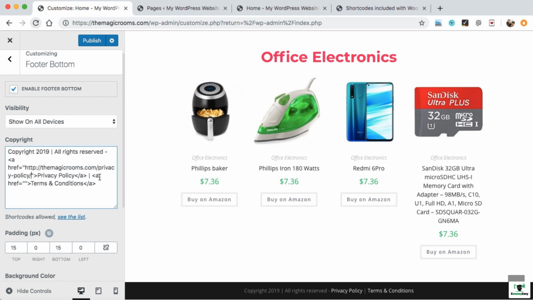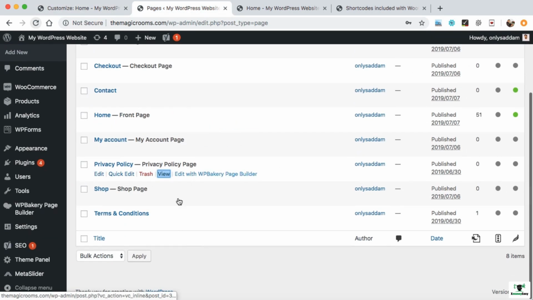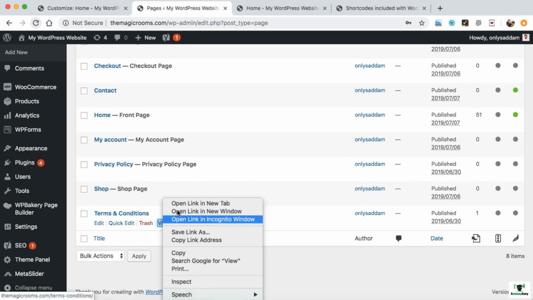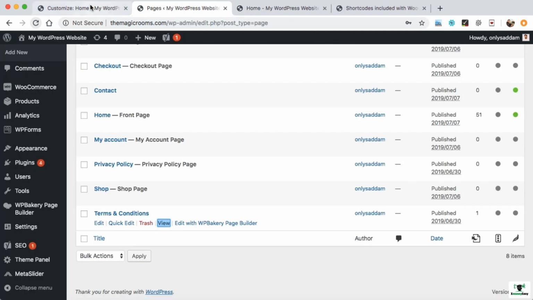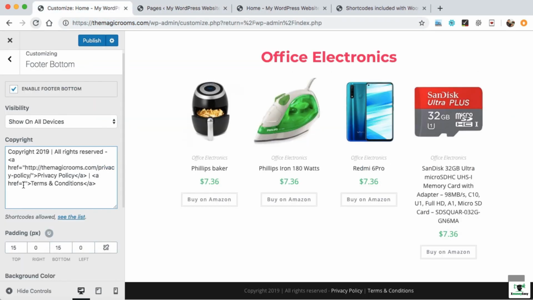In the same way, for terms and conditions, we also have to paste the terms and conditions link between them. So let's go back to the pages again, and here we can right click, open link in new tab and then copy this URL. At last we can paste it over here. So this is the standard syntax of creating a link in HTML. So we have just used a one line HTML over here in order to create the hyperlinks like this.